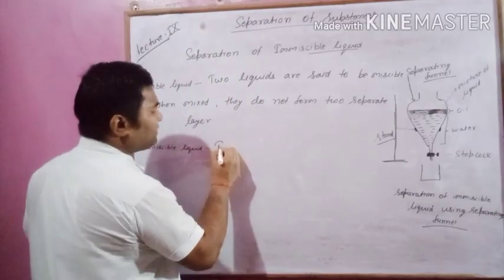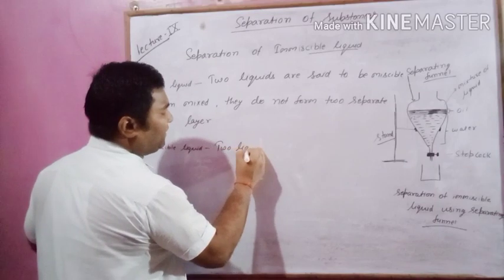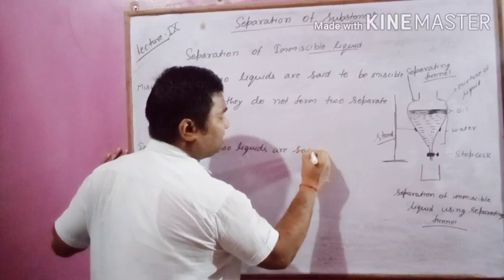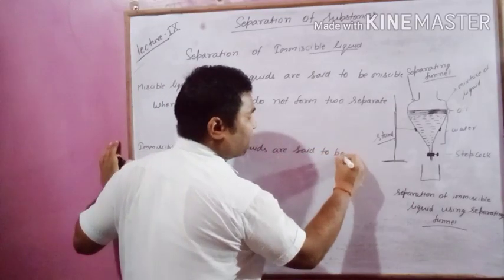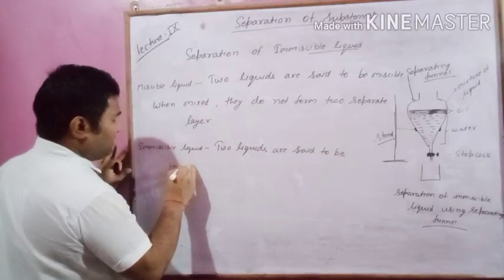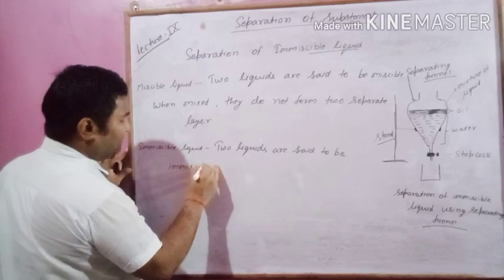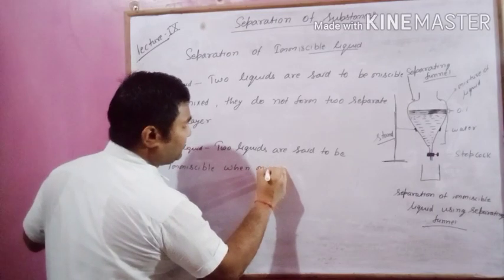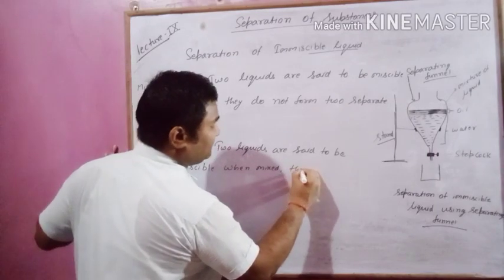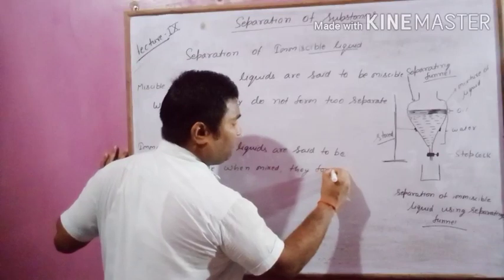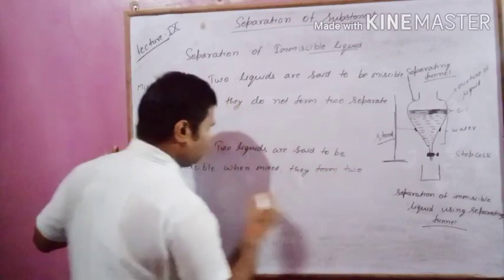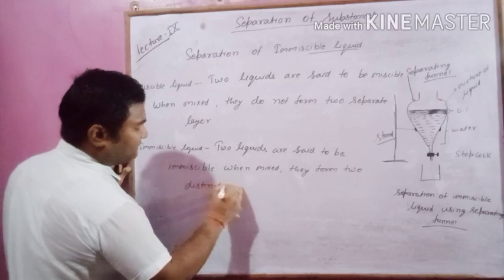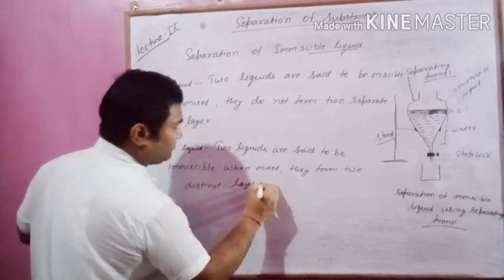Immiscible liquids: two liquids are said to be immiscible when mixed they form two distinct layers.